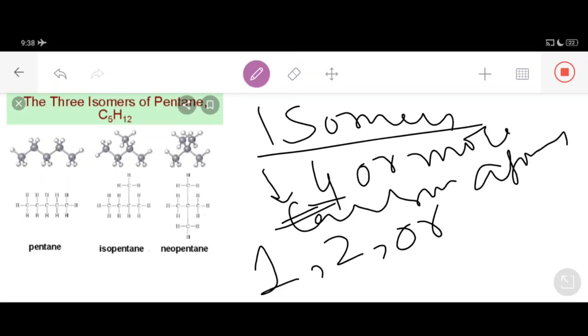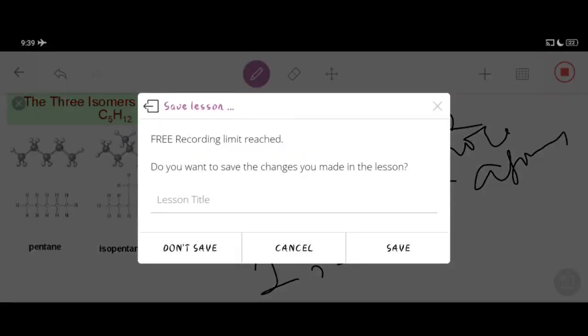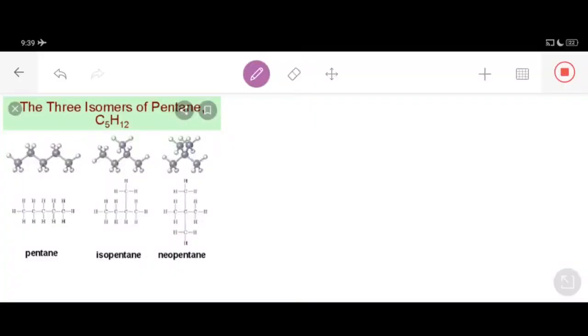Let me recapitulate what I said. Dear students, somebody will ask why there is no isomerism possible in the case of methane, ethane and propane. You must answer in a jiffy that it is because they contain only 1, 2 or 3 carbon atoms respectively. You should answer that because they contain only one carbon.